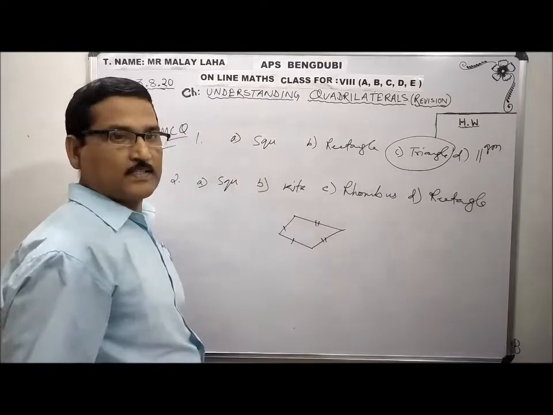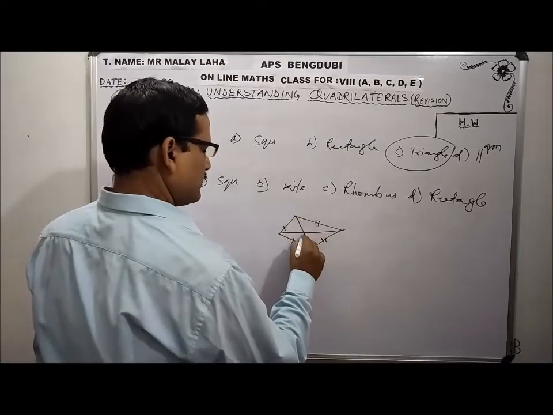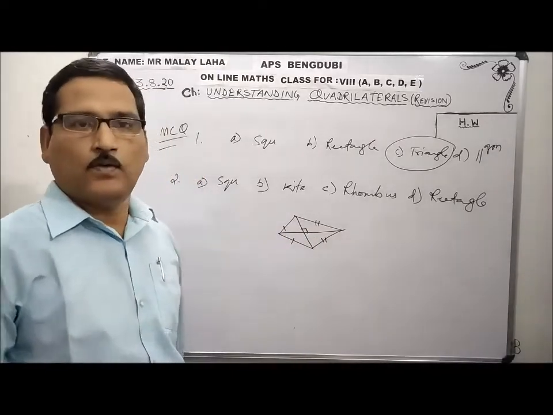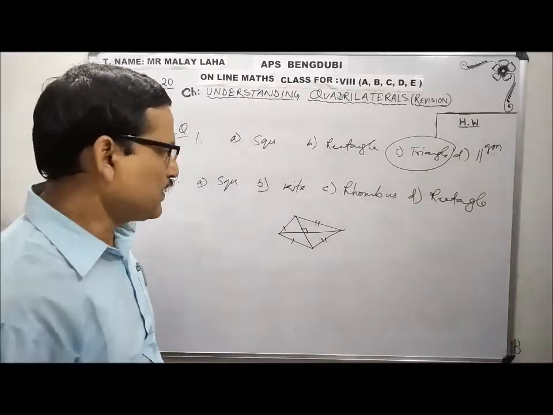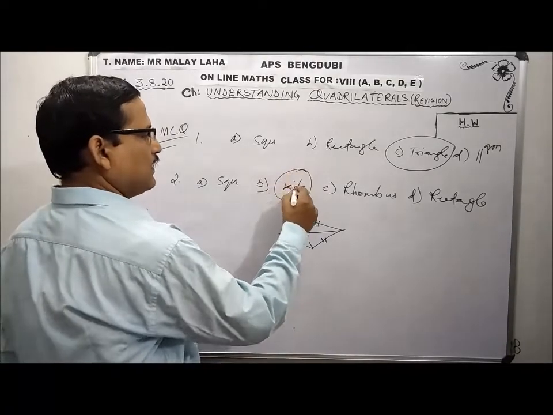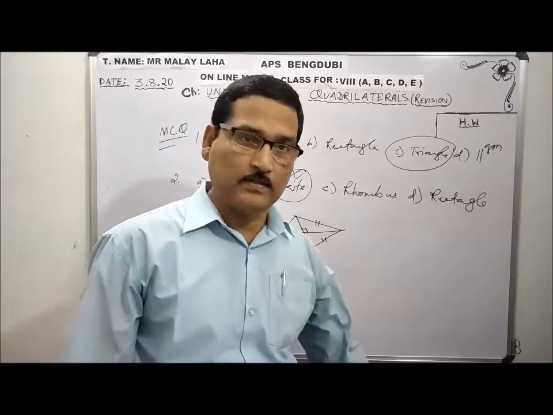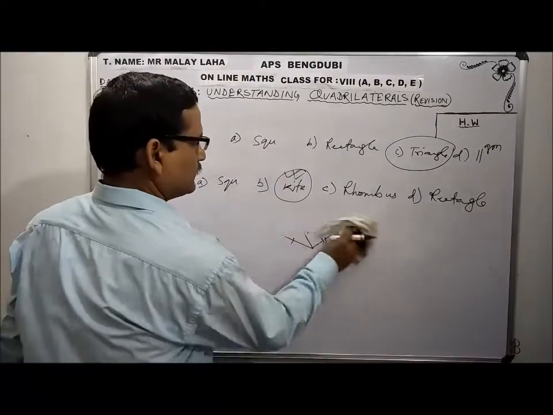Two pairs of adjacent sides are equal, and the diagonals intersect here at 90 degrees. One diagonal is also bisected, but the diagonals are not equal. So the answer is B, kite. You will put a tick mark on kite.